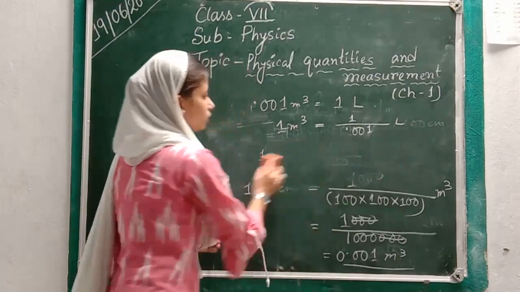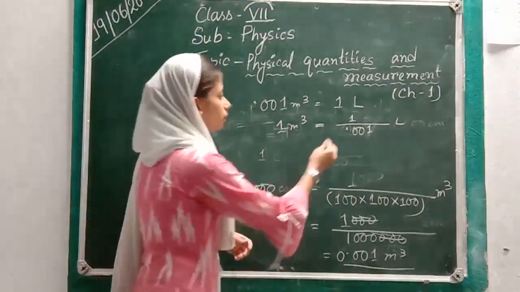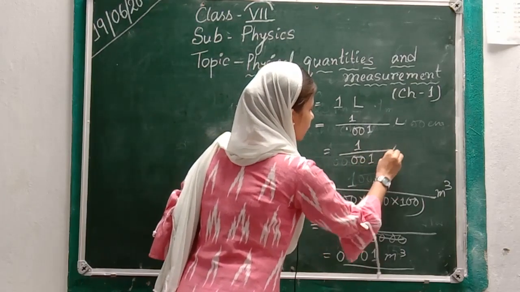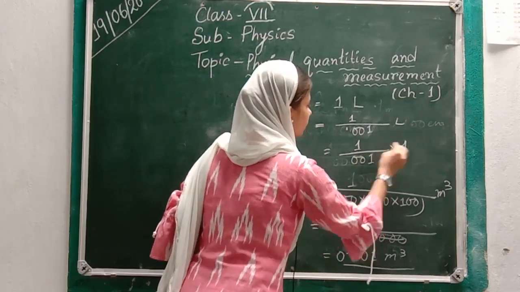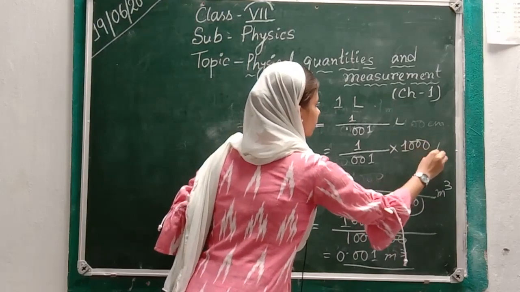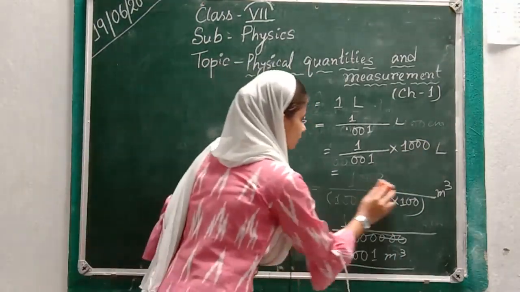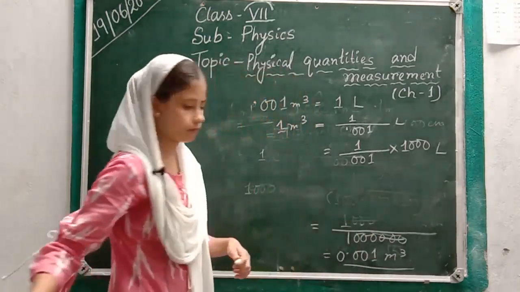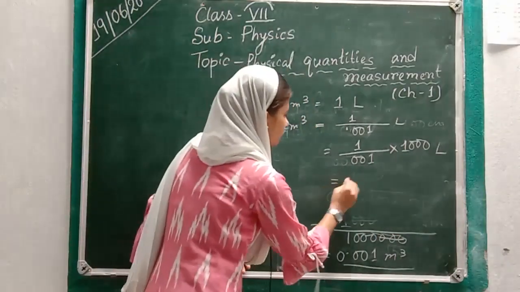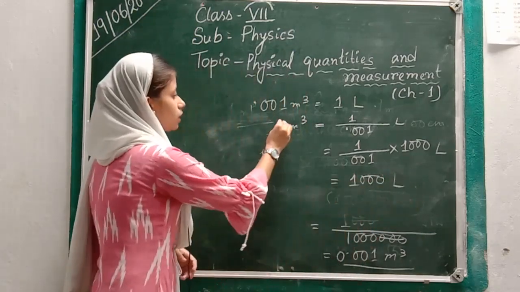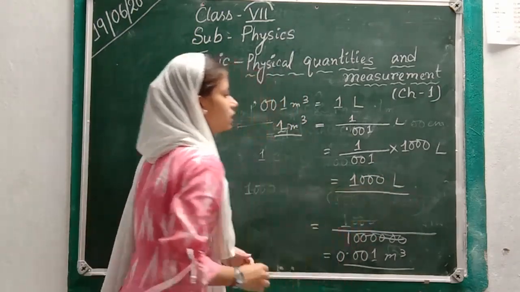If we want to remove this decimal point, 1 divided by 0.001, we have to multiply it with 1000 liters. So this will be 1000 liter. So we got this: 1 meter cube is equal to 1000 liter.